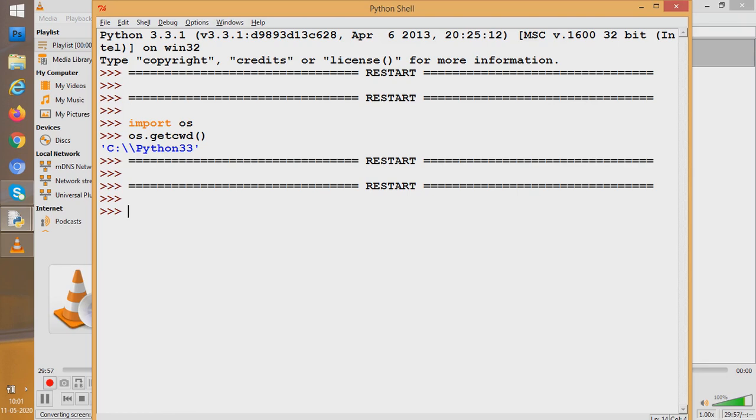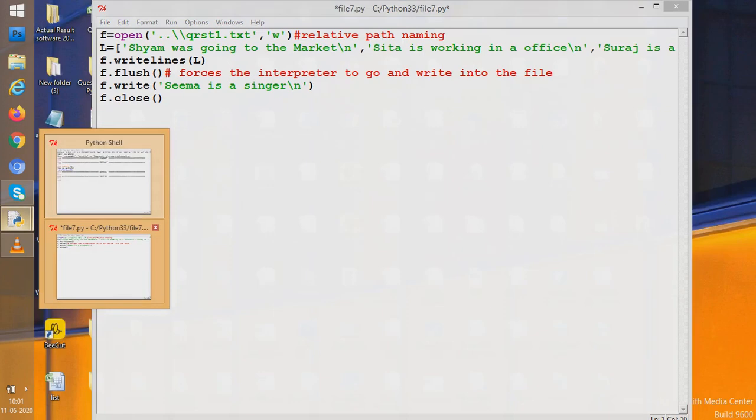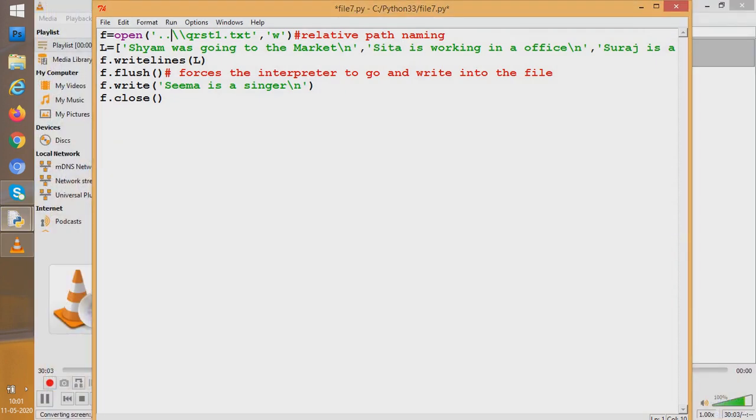So if I write that given thing, what I see here is dot dot and then I give this QRST1. What will happen is this given file is now going to be created in the parent directory. Now what is the parent directory? C drive. So it is going to be created in C drive. Let us see.